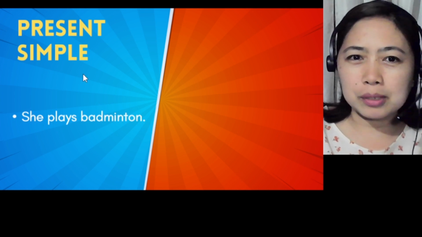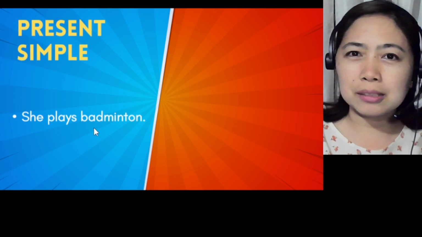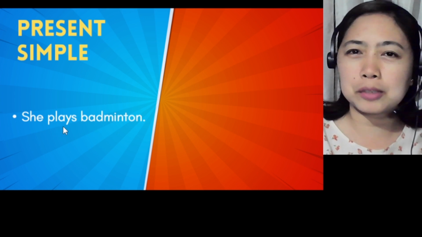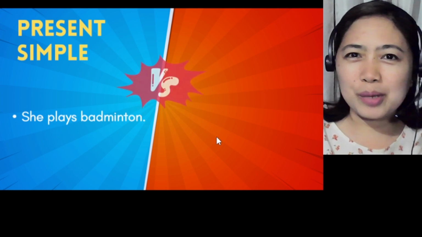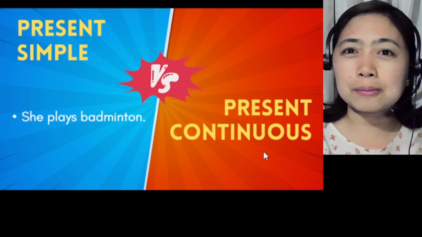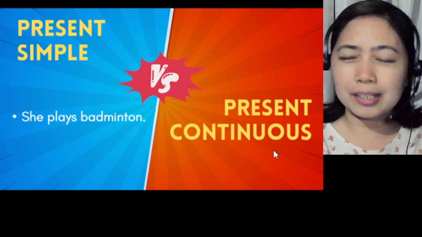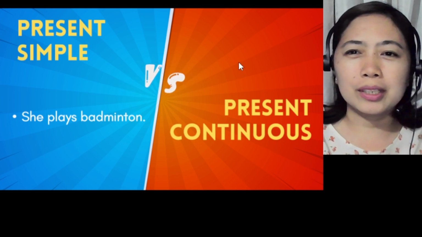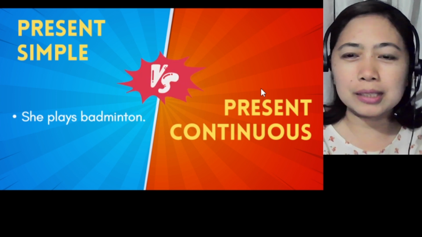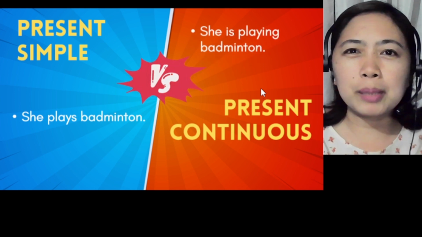So we have here an example for present simple. We have here, she plays badminton. That makes it simple. We have here the verb plays. And we have here for present continuous, by the way, the pronunciation is continuous, not continuous. It's a different word. It's a verb actually. Okay, so for the example sentence for present continuous, we have here, she is playing badminton.